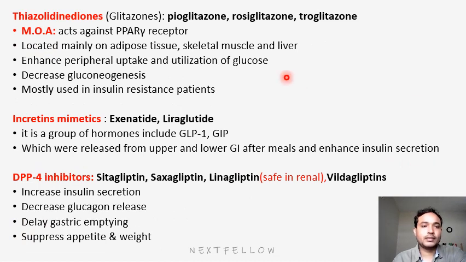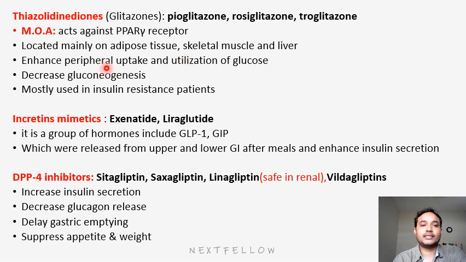Next group is thiazolidinediones, also known as glitazones. Examples will be pioglitazone, rosiglitazone, troglitazone. Their mechanism of action is they act on the PPAR gamma receptor, peroxisome proliferator-activated receptor gamma. They are mainly located in adipose tissue, skeletal muscle, and liver.